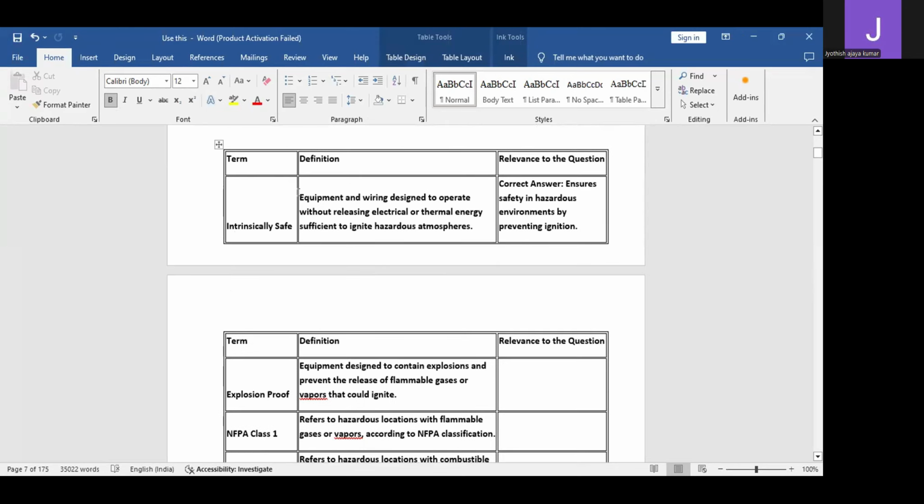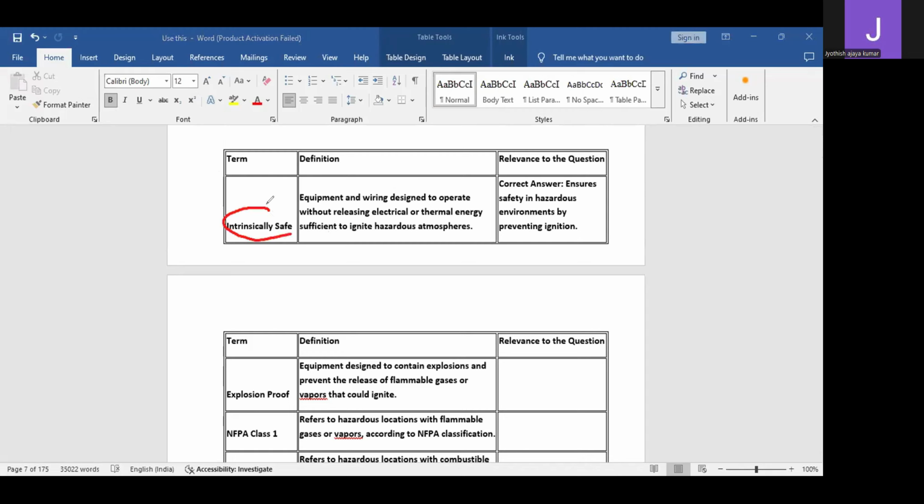See, intrinsically safe means what? Equipment and wiring designated to operate without releasing electrical or thermal energy sufficient to ignite a hazardous atmosphere. Whenever you are using intrinsically safe equipment, what is the peculiarity?